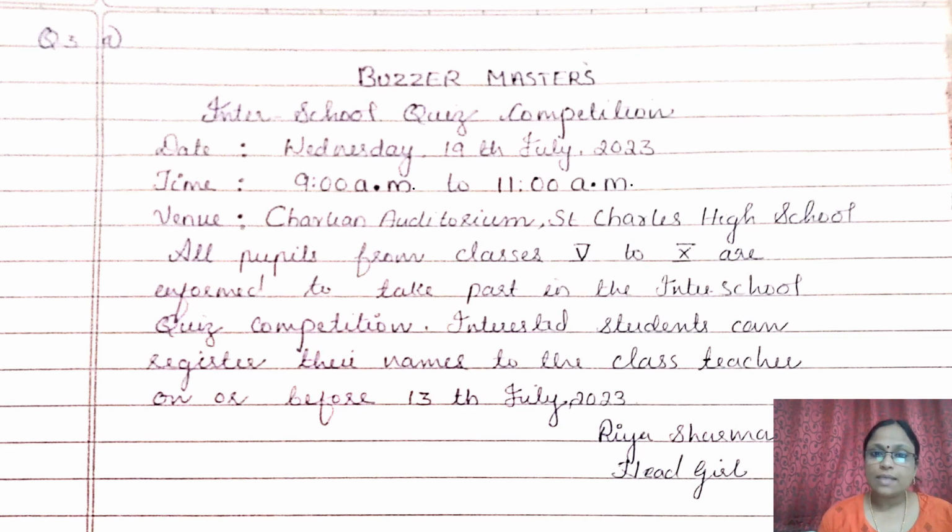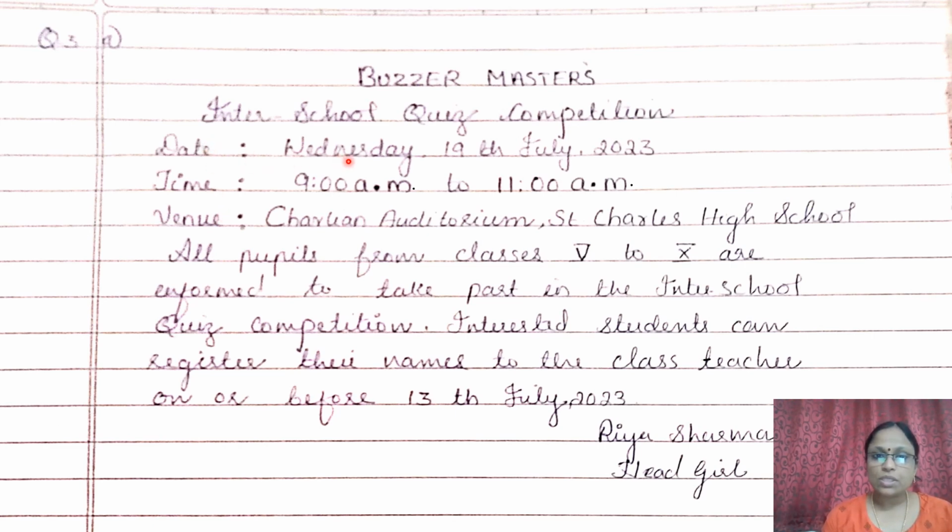Here I have written the answer to make you understand how to attempt this in the exam. I have written here question 3, A main. Heading is Buzzer Masters. Just look at this. Buzzer Masters. 2 words only I have written. It is in English and in capital letters. After the title, I have lifted this from the question, the school quiz competition. Then I have written date, time, venue. These headings are compulsory. You can write this.